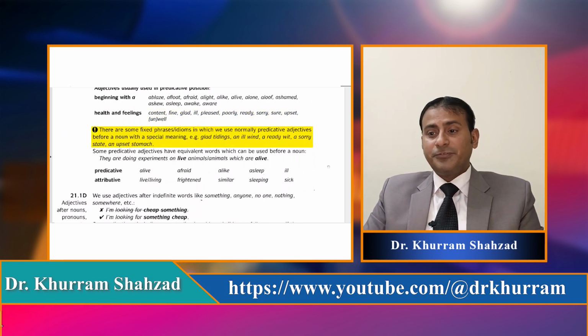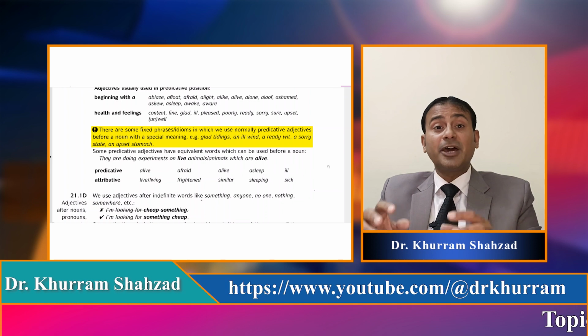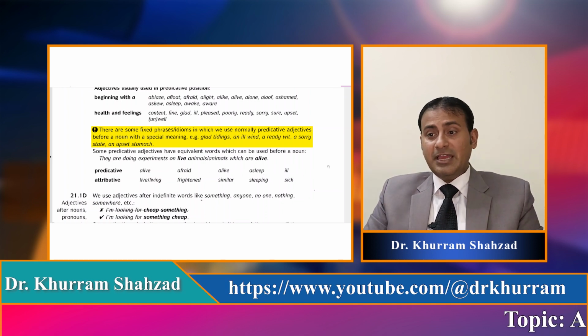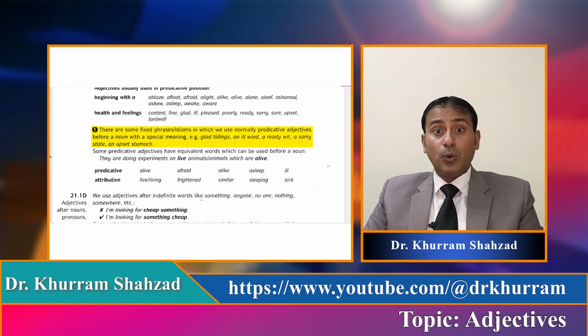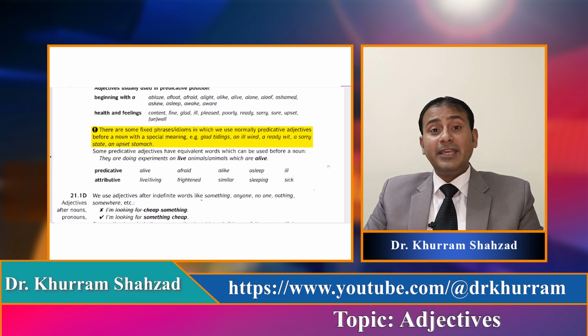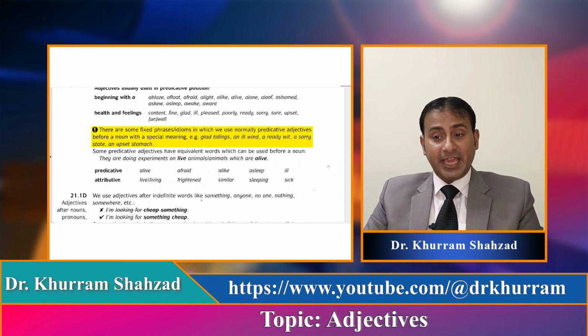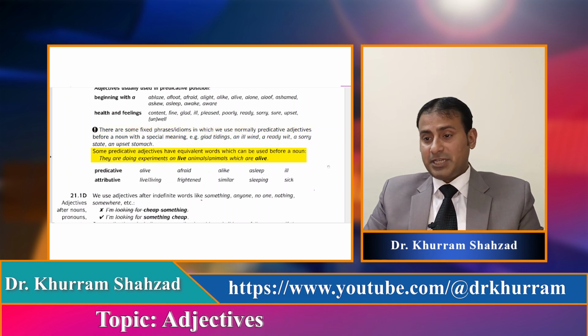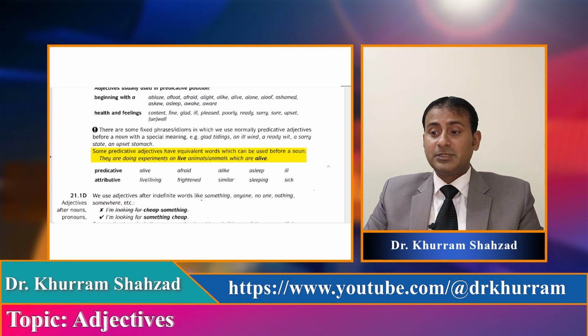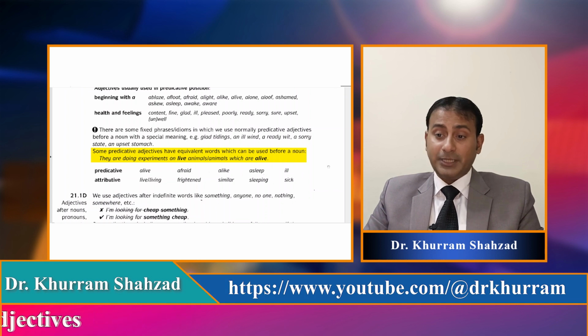There are some fixed phrases or idioms in which we use normally predicative adjectives before a noun. These are only fixed phrases with a special meaning, like glad tidings, an ill wind, a ready wit, a sorry state, and upset stomach. Some predicative adjectives have equivalent words which can be used before a noun.